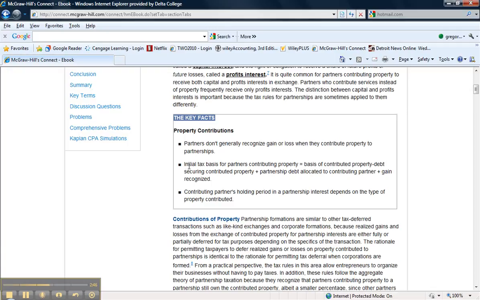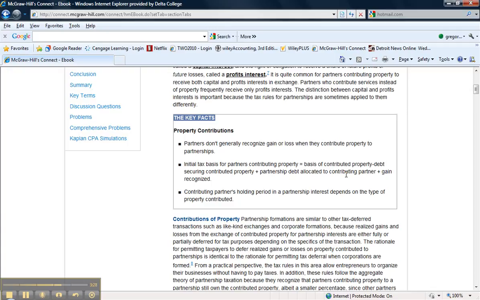So calculating the initial basis of a partner is also very important, and you can see the basic rule here. You start with the basis of the contributed property, so not the value, the basis of the contributed property. It's called carryover basis, and then you subtract any debt that's being relieved. So if that land in my example was mortgaged, then that mortgage would be taken on by the partnership. So that's a relief of debt to the partner, and they have to reduce their basis for that relief of indebtedness. Then any partnership debt allocated to the partner would increase the partner's basis.